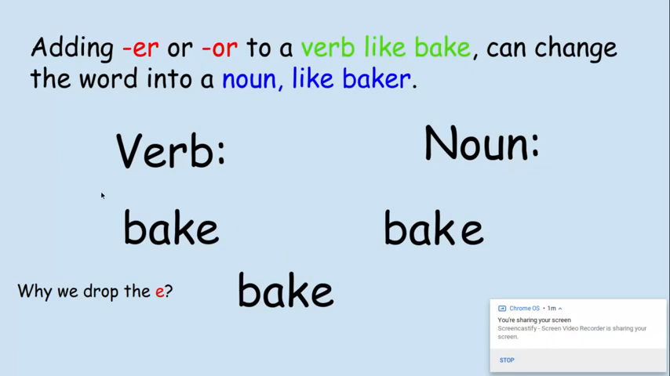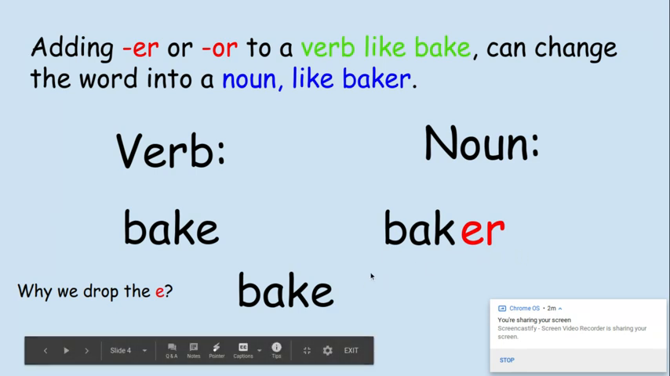Now we have the word bake. Now the word bake is very special because it has the long A sound and it ends with a silent E. Now, to make the verb bake into a baker, we have to drop the E before we can add ER. So we're going to drop the E and then we're going to add ER. So the verb bake becomes baker, someone who bakes.